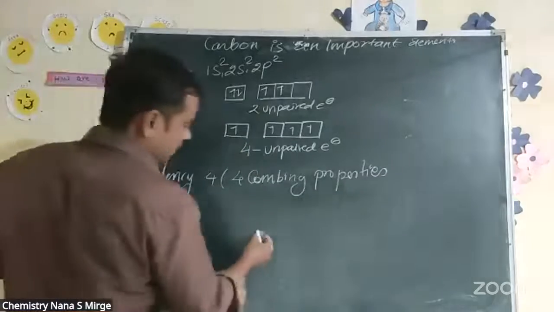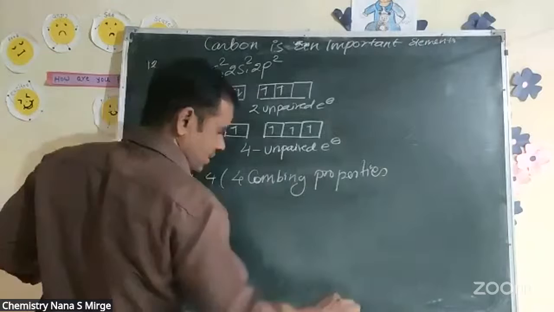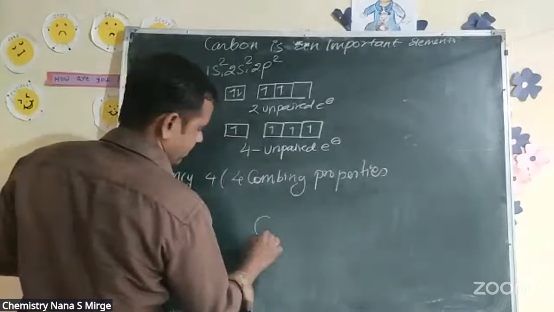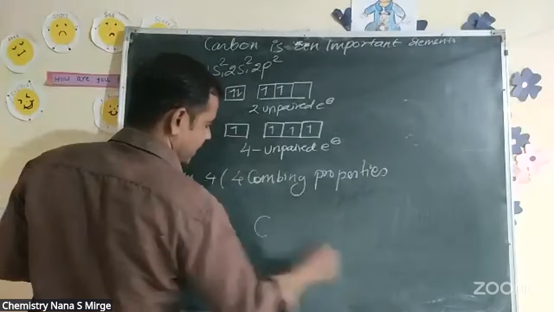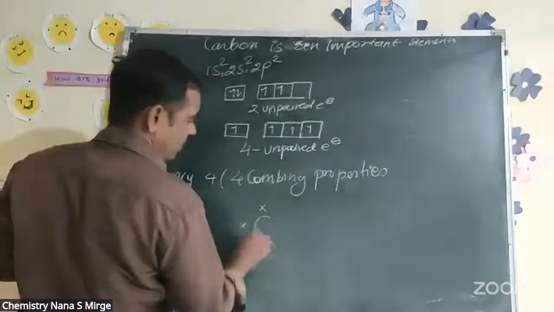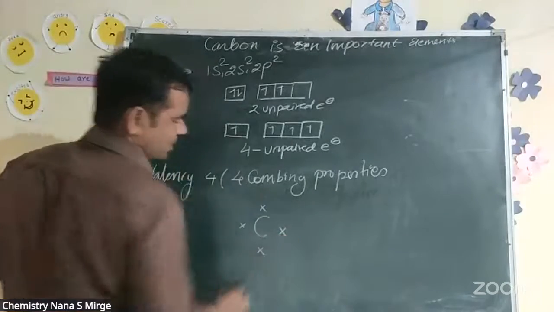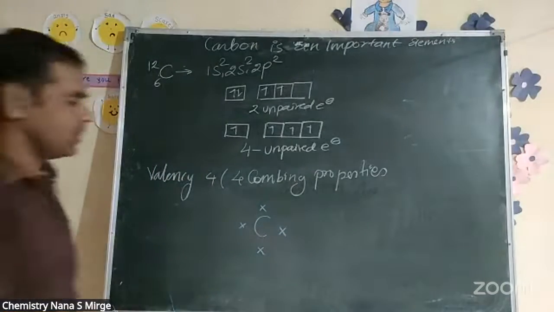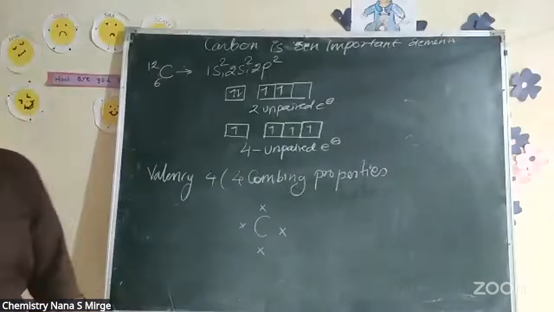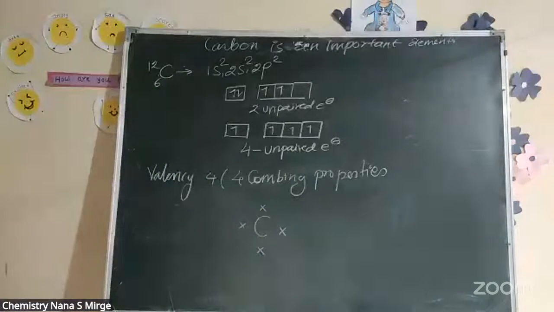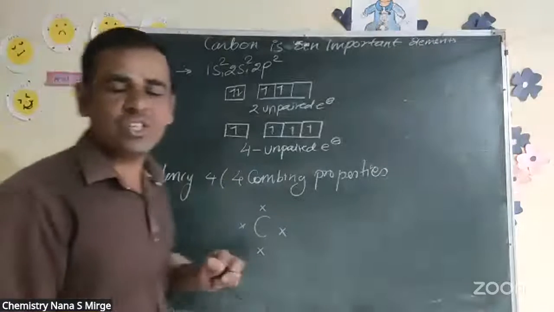In the carbon atom, valence shell में 4 electrons है. Outer shell, valence shell में 4 electron is available for bonding. So that's why its valency is 4.